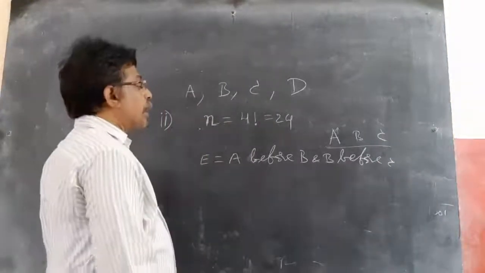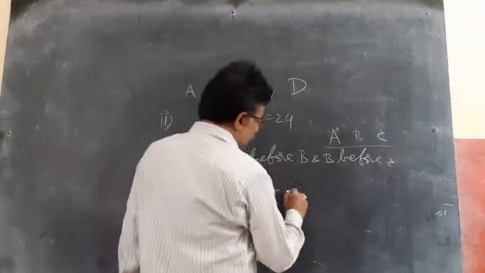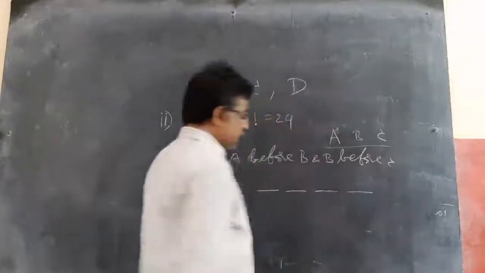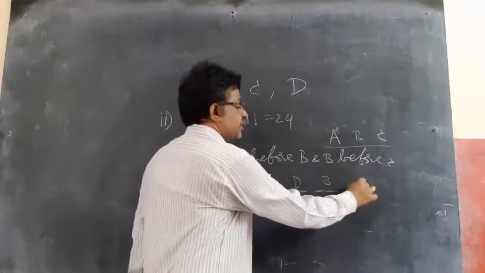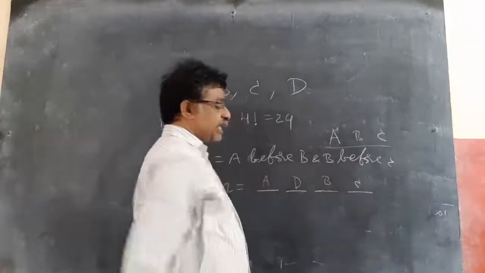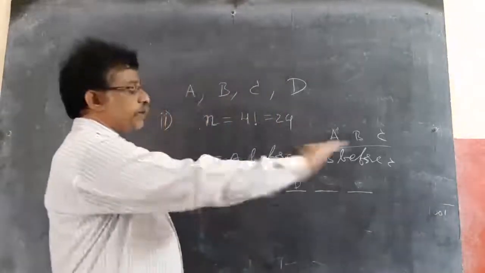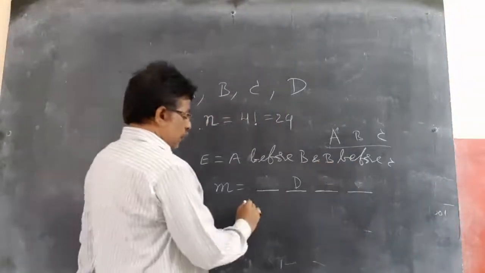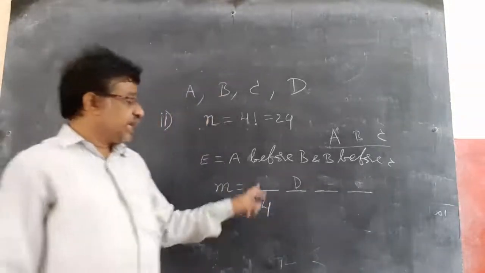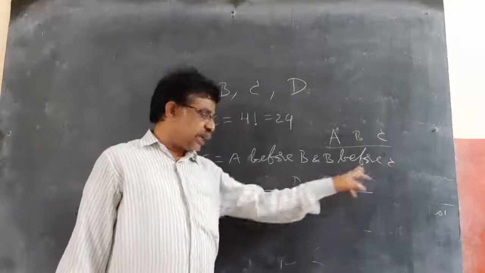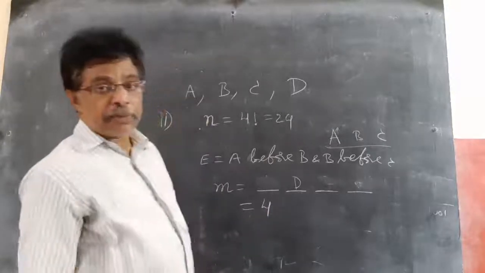So M, the number of favorable outcomes, is equal to arranging only D in any of these four places. If I place D here, then A, B, C. If I place D here, A, B, C. Those three places will be filled by the one order A, B, C. So M is just arranging D in four places. There are four choices for D: first, second, third, or fourth. The remaining three are in one order. So the number of favorable outcomes is four.